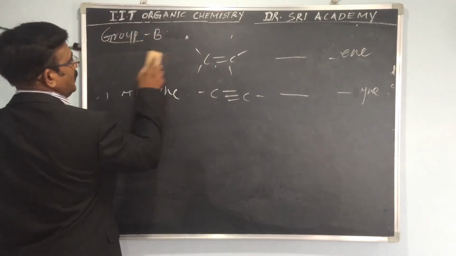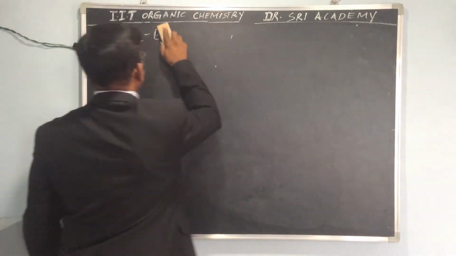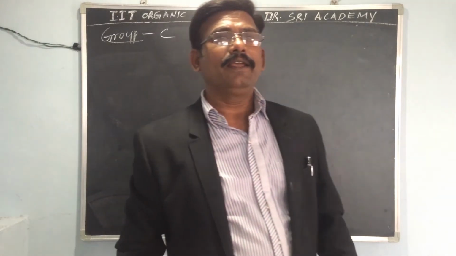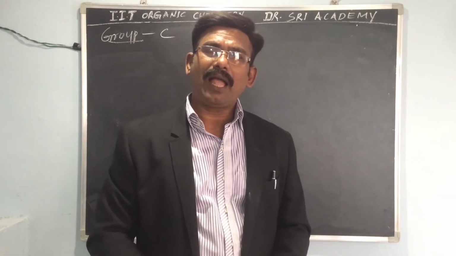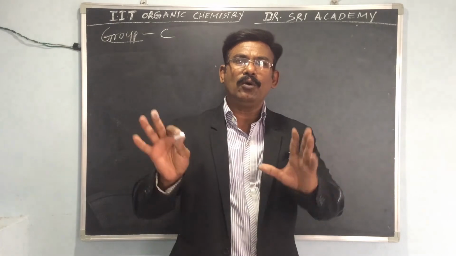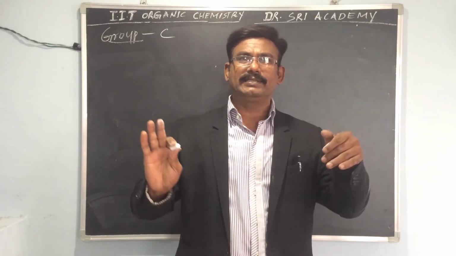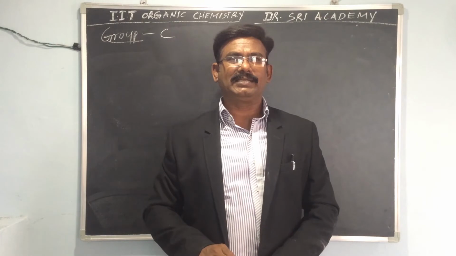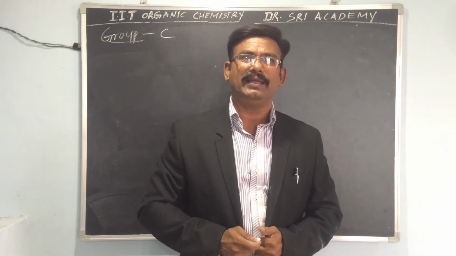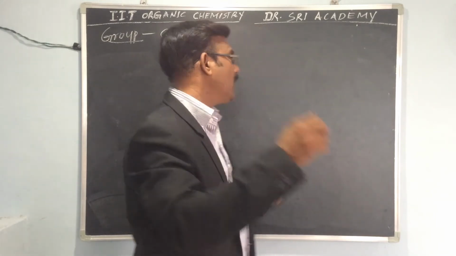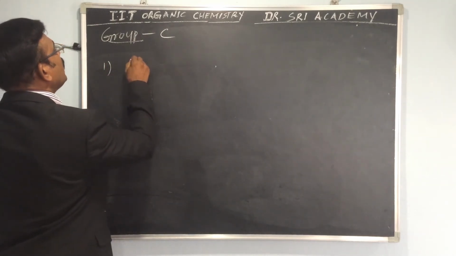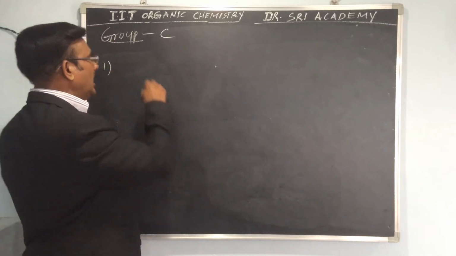Now see group C. We also discussed this earlier in the last two videos. In group C there is no suffix, only prefixes. All are prefixes, coming before the name. Already I have explained the alkyl group. The alkyl group is R, formed by removing one hydrogen from methane or an alkane. So first of all is the alkyl.